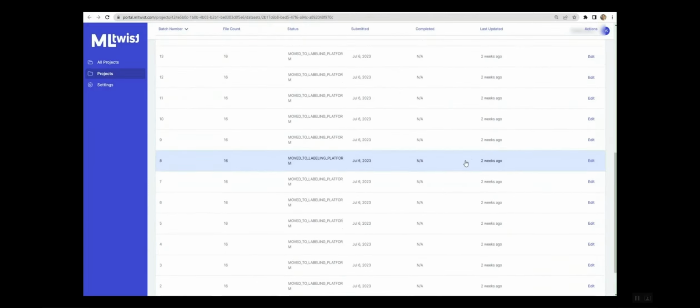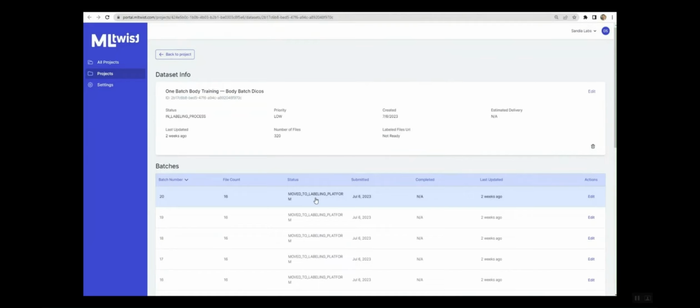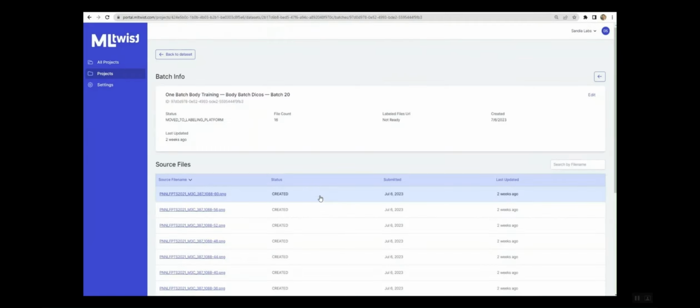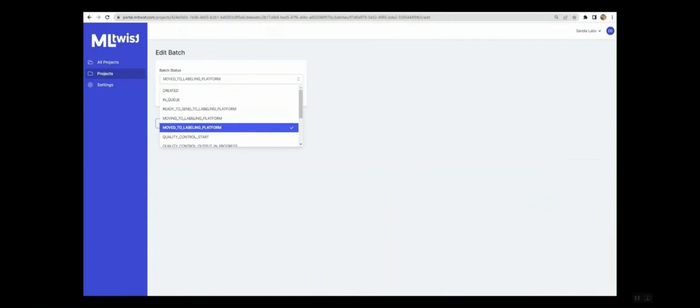Once data labeling is complete, the labeling team begins the quality control process. The MLtwist UI has automated quality control reports that centralize and simplify this process for the customer. You can see the annotated data in the MLtwist UI, separated into batches for greater human readability and overall data management and versioning. We click on Edit for the first of these batches and specify quality control start.